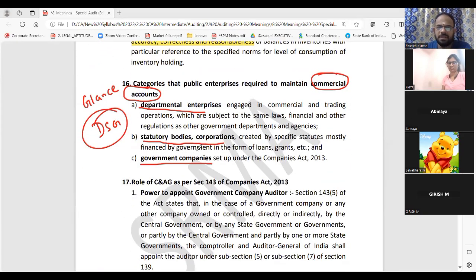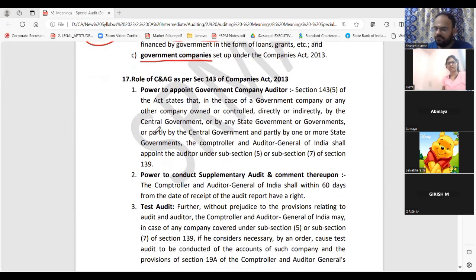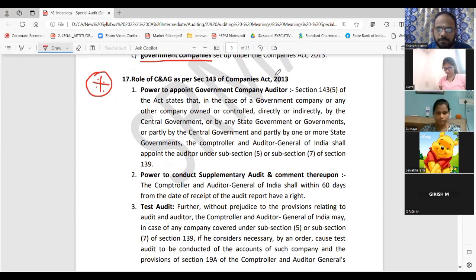Okay. So if you are done with this, this is the 16th question, a very small question for you to understand. Role of C and AG, very important. Three powers and roles you should remember. This is a standalone question. This is not vouching verification. This is pure question and answer.